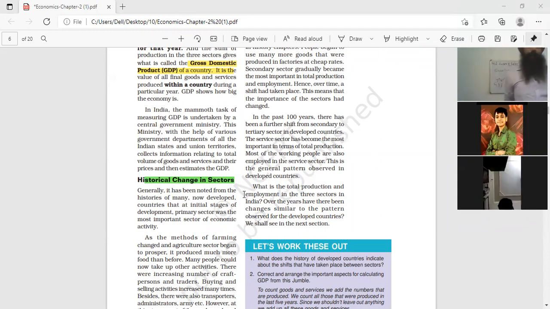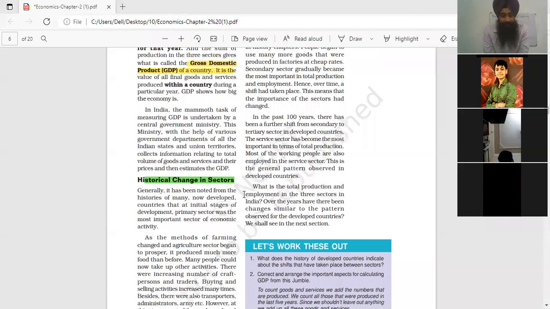So, as the meaning of structural change, I'm repeating again: structural change is studied in terms of the contribution of different sectors and subsectors, the variation over time as a result of economic development.